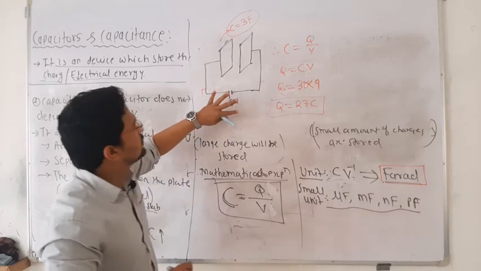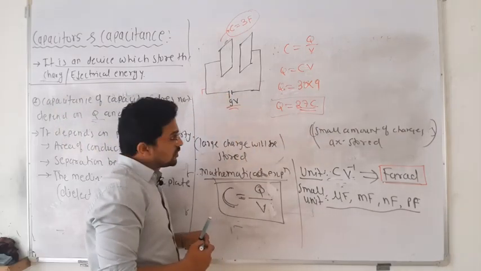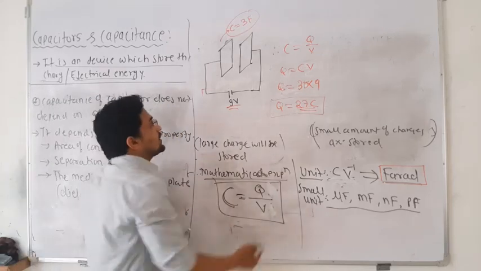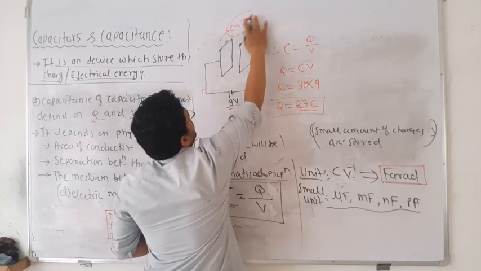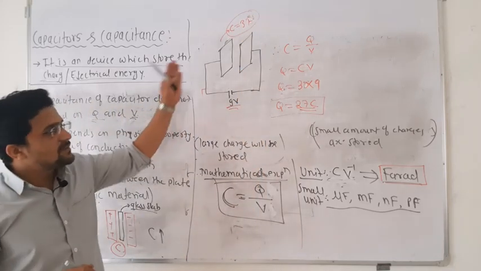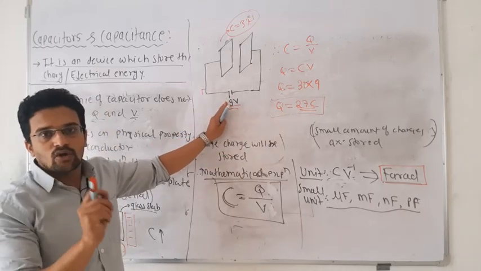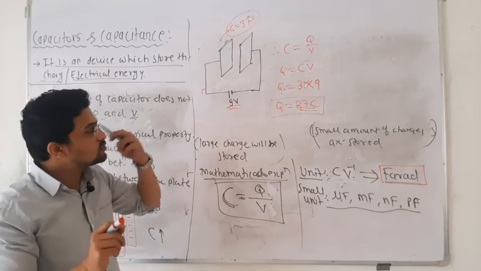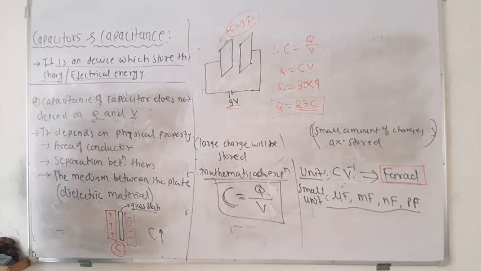This is a practical application, but 27 coulomb is a very large amount of charge. The capacitance of a capacitor is usually in the range of micro or milli, so this is given only for the purpose of the example. It is actually a large capacitance, so don't compare with this. Practically you will get a very small capacitance, maybe micro or nano, so depending on that you have to take the values. So this is all about capacitance.